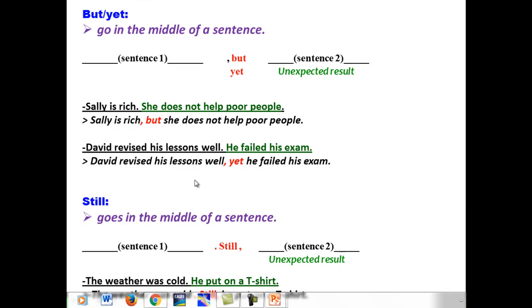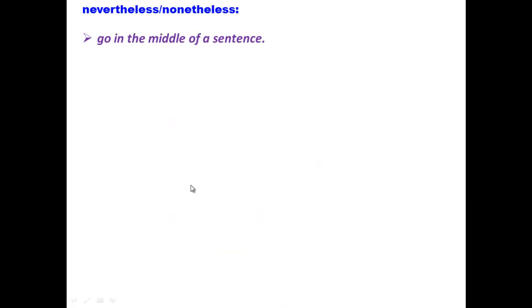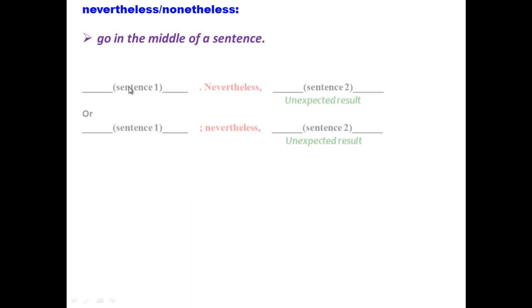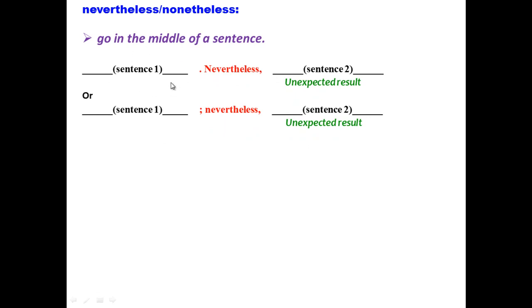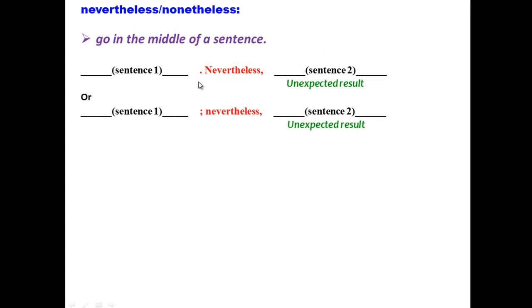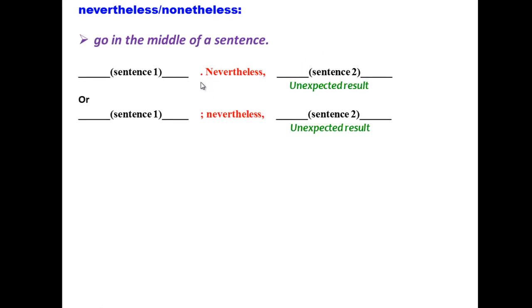Well, let's move on to the next group of linking words. Nevertheless, nonetheless. These also go in the middle of a sentence. They go between sentence 1 and sentence 2. Sentence 2 must be the unexpected result or the contradictory clause. Nevertheless, nonetheless can be put between a full stop and a comma, and we capitalize N, or between a semicolon and a comma, and the N should be small.